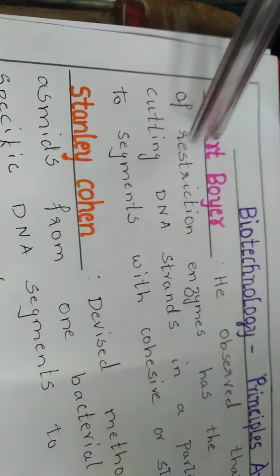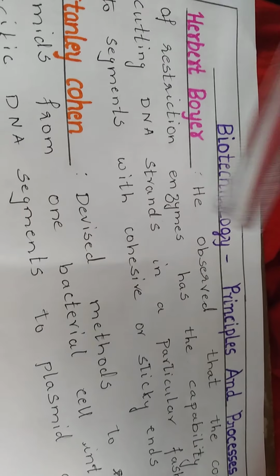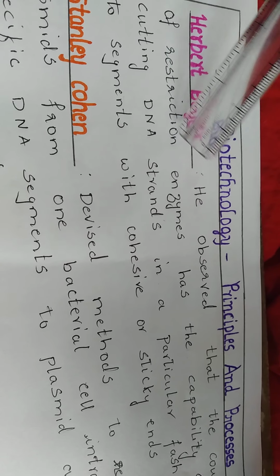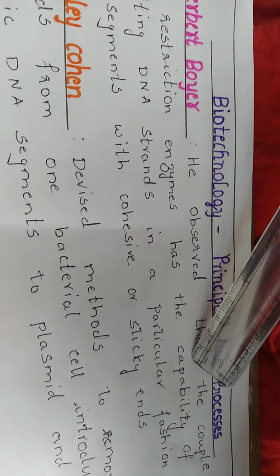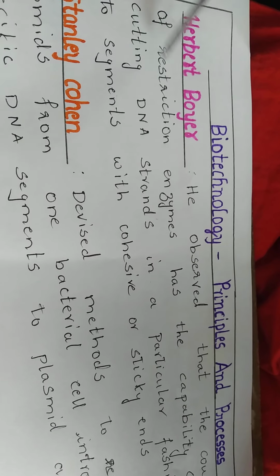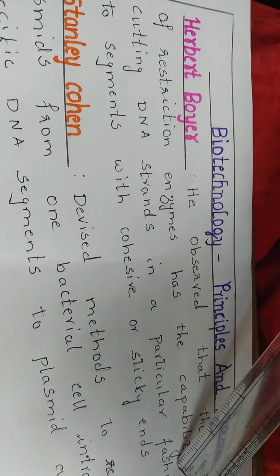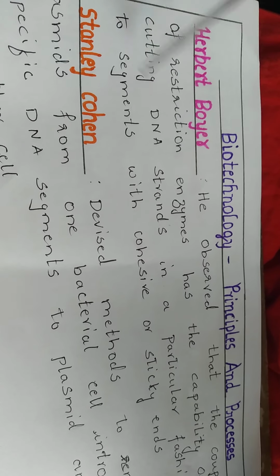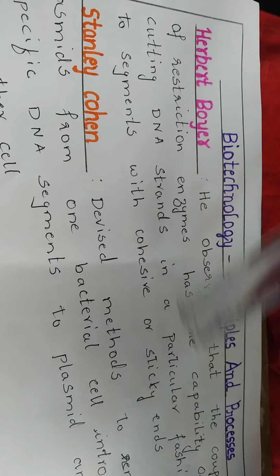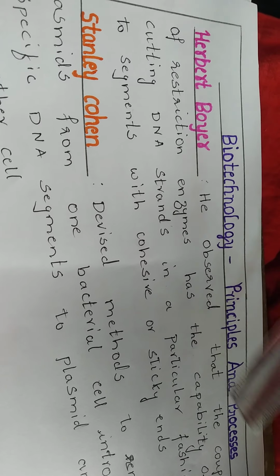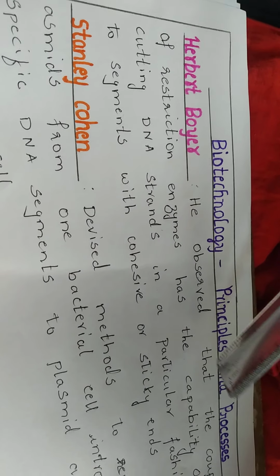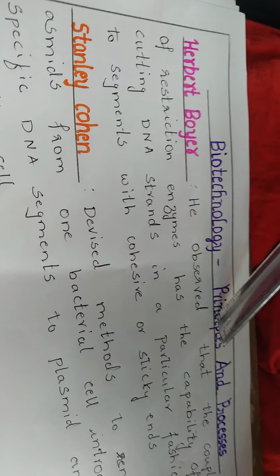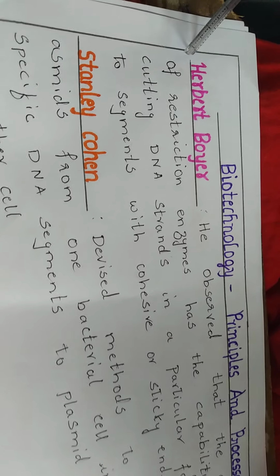Boyer was the first person who was able to observe certain enzymes called restriction enzymes of E. coli, and these have the capability of cutting DNA strands in a particular fashion into segments with cohesive or sticky ends, so that another DNA fragment can be clipped with that in order to get rDNA or recombinant DNA. That was the discovery made by Herbert Boyer.